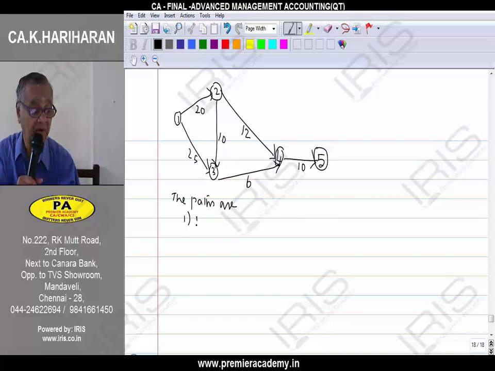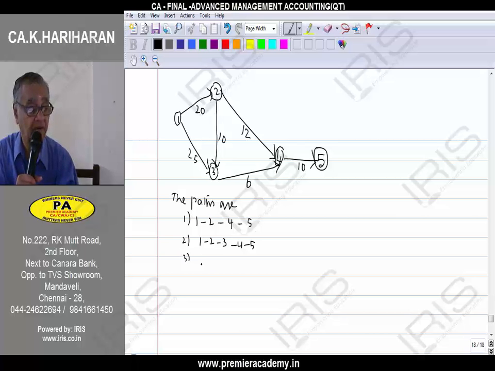For example, 1 to 2, from 2 I can go to 4, from 4 I can go to 5. That is one of the paths. 1 to 2, 2 to 3, 3 to 4, 4 to 5. The third path, 1, 3, 4, 5.